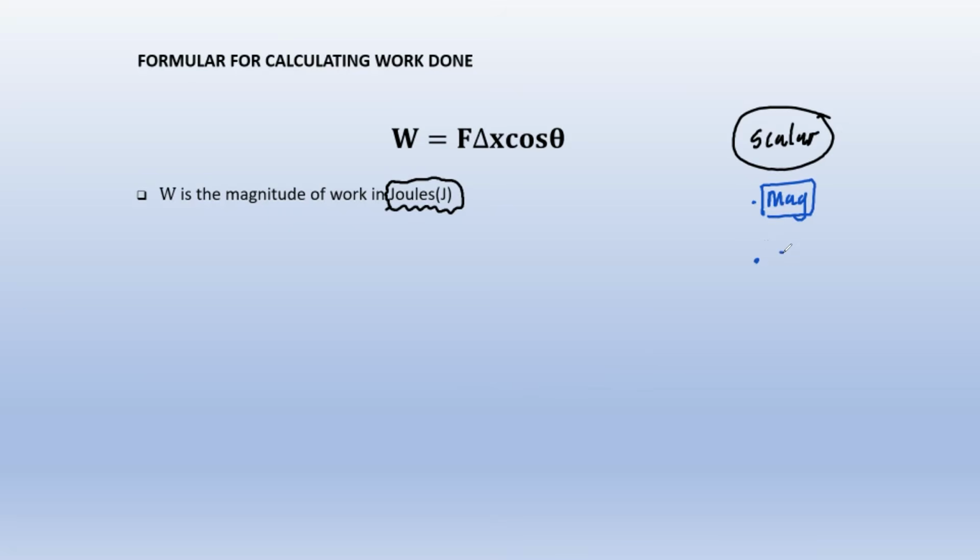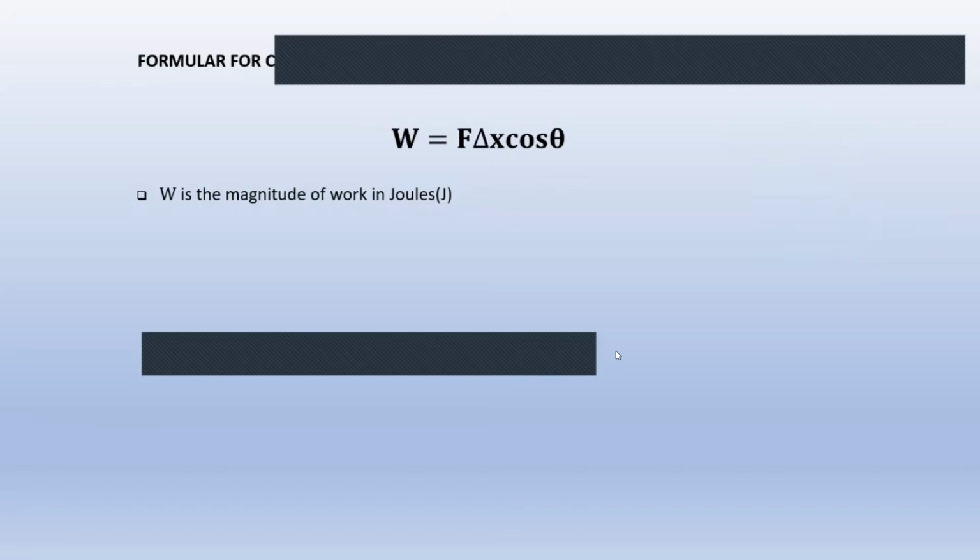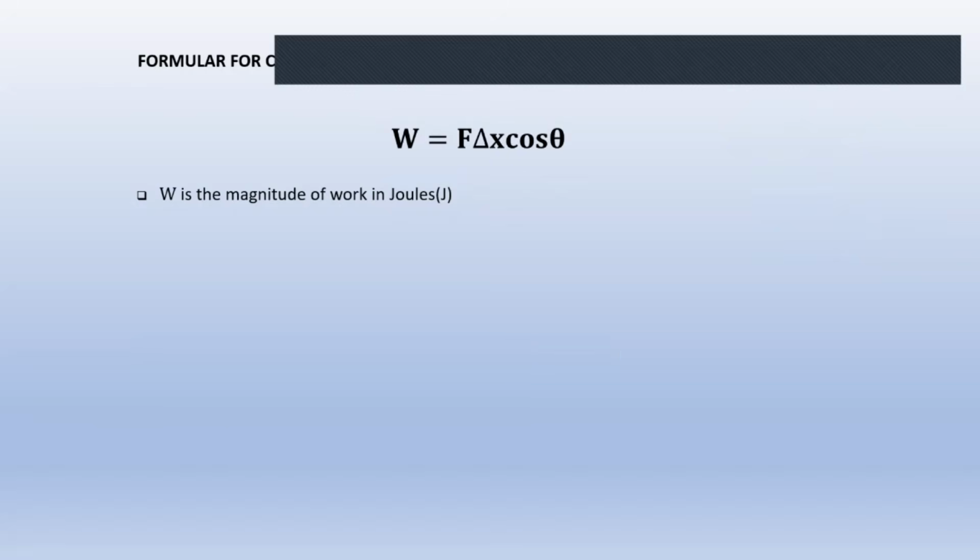You see, when you deal with vectors, you consider magnitude and direction. So with a vector, I need to know how much, and I also need to know what the direction is. But with a scalar, I'm only concerned with the magnitude. So when it comes to work, work is a scalar quantity. We just write the magnitude. Example, 20 joules, 30 joules. No need to put the direction because work is in joules and it's a scalar quantity.